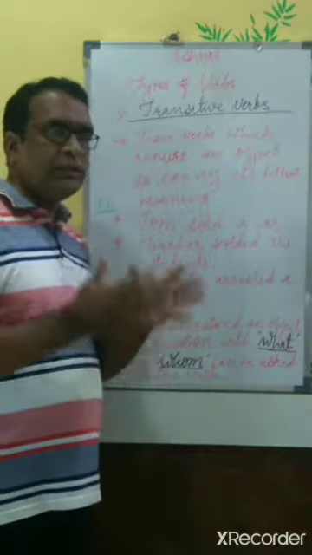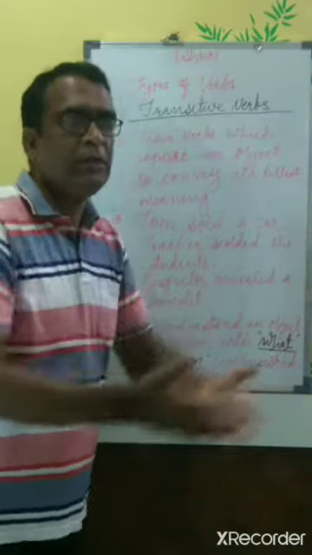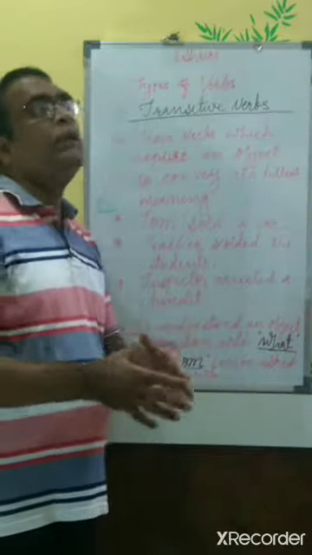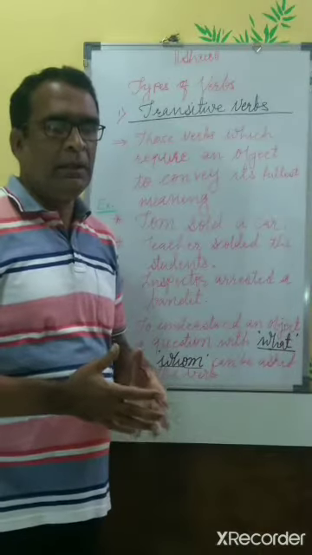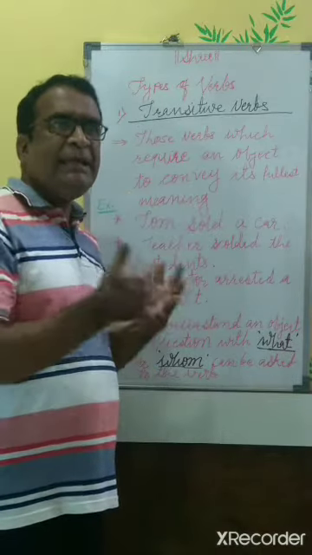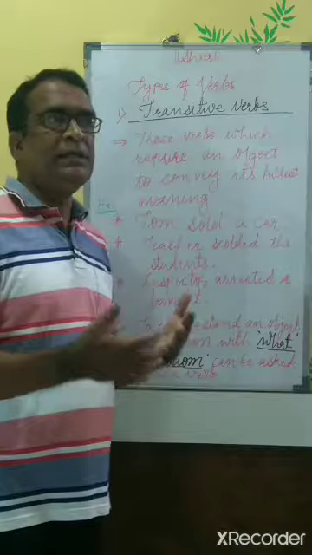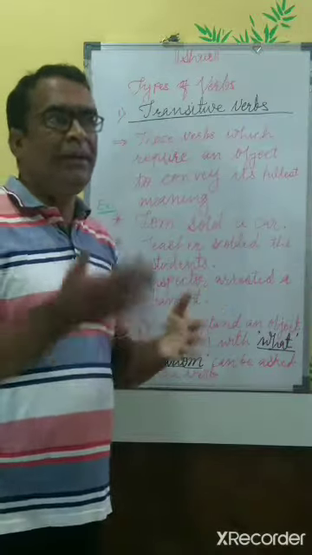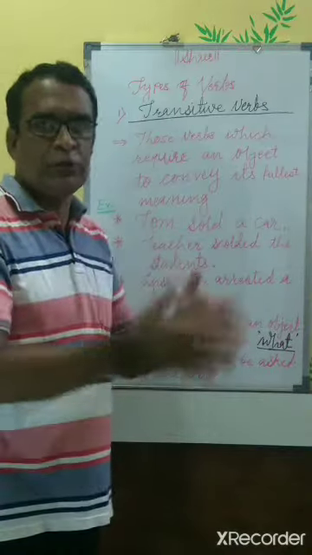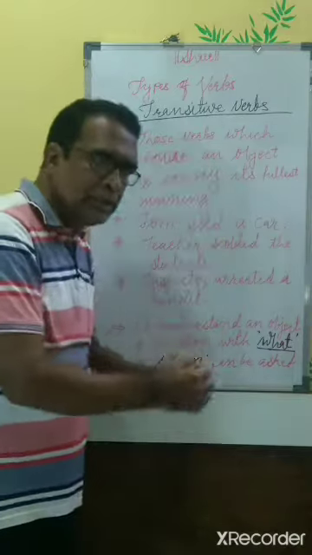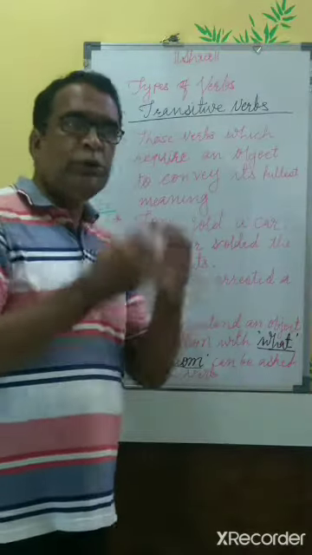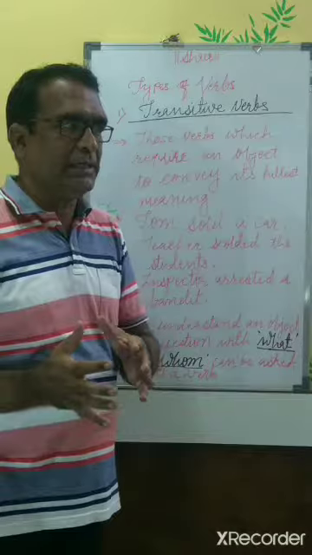They themselves convey the complete meaning. For example, when I say the bird flies in the sky, flies in itself makes complete sense. In the sky is a complement, an adjunct which we have added to the sentence, but it is not to be said as an object.